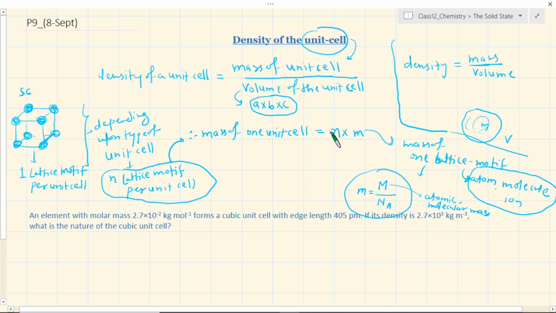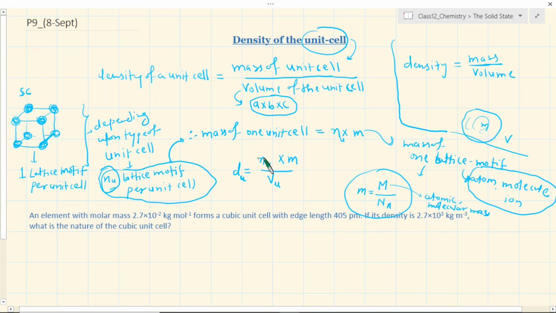And if you substitute here, then you have n into m, where n is nothing but the number of lattice points per unit cell that we have talked about. So in general you can very easily represent the density of unit cell d_u as equal to n, the number of lattice points per unit cell, into m, which is this one, divided by the volume of unit cell, which is a into b into c.